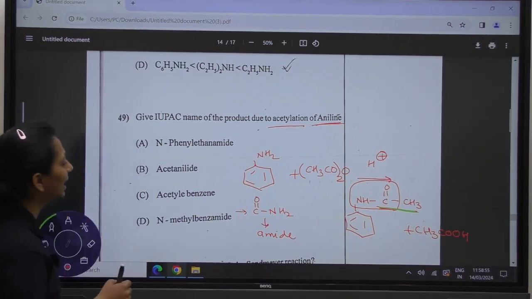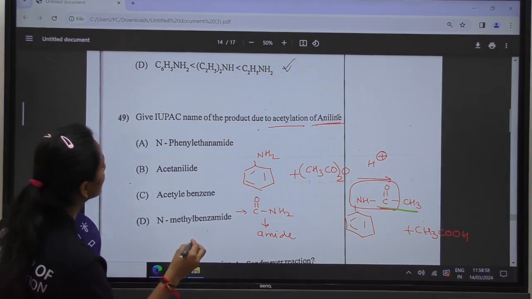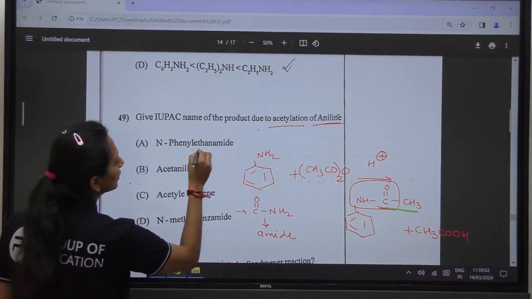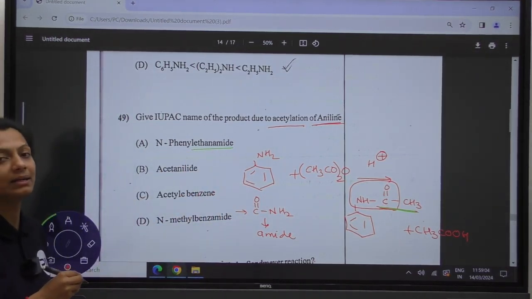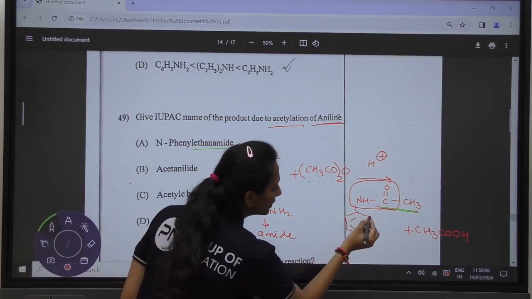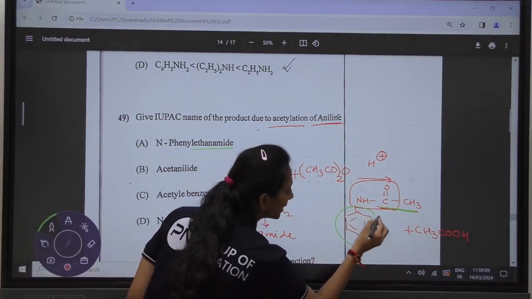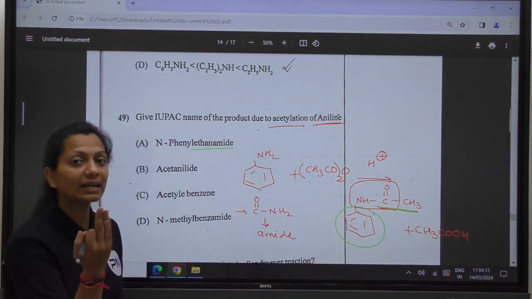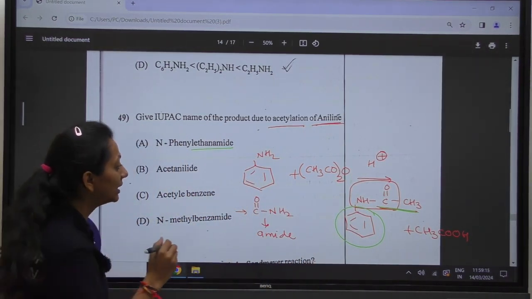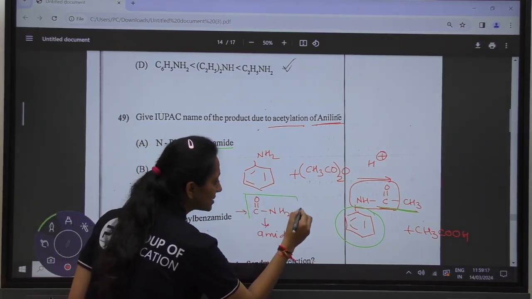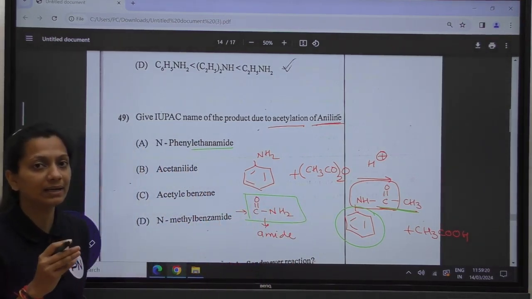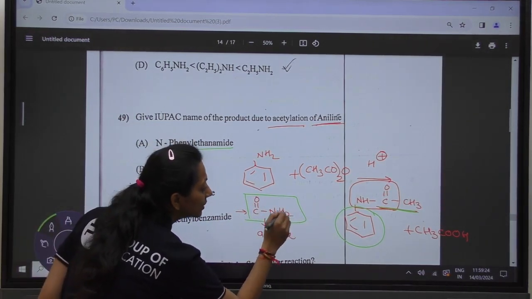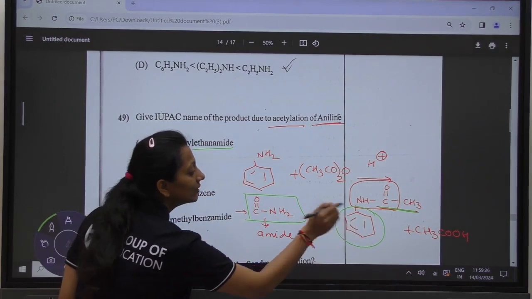So we will use ethanamide. You can see that the phenyl group is attached to the nitrogen, acting as a substituent. This is the principal functional group, amide, and here we are substituting the amine by removing the hydrogen and adding the phenyl group.